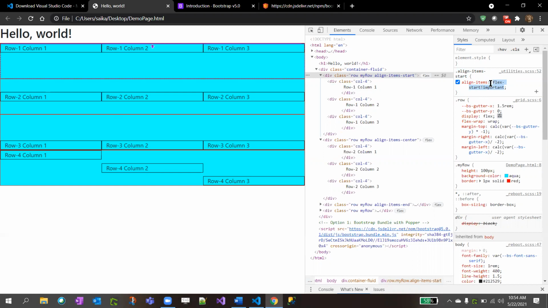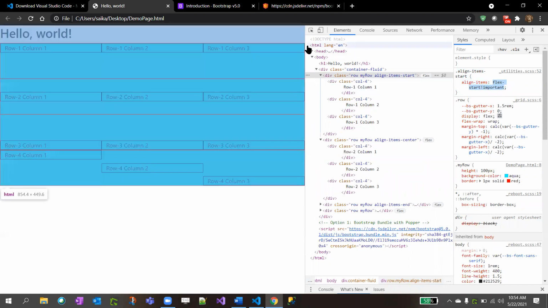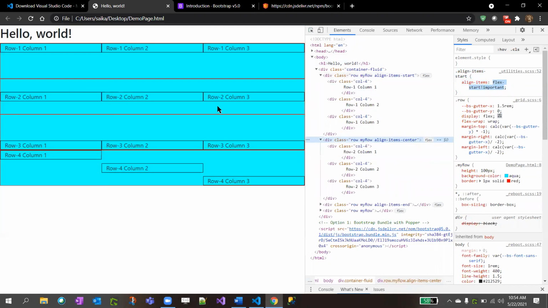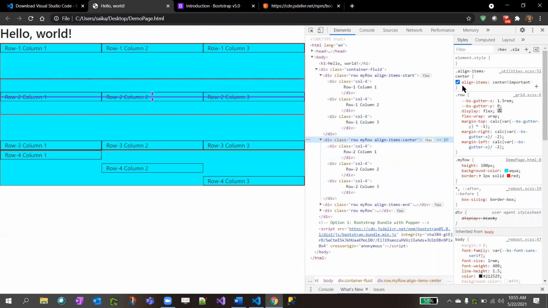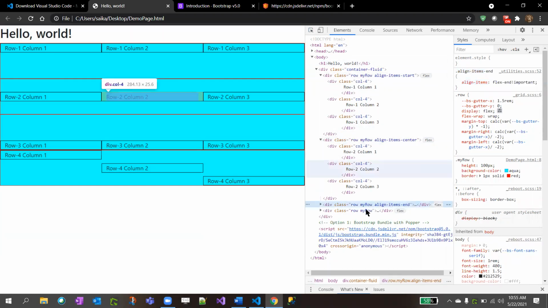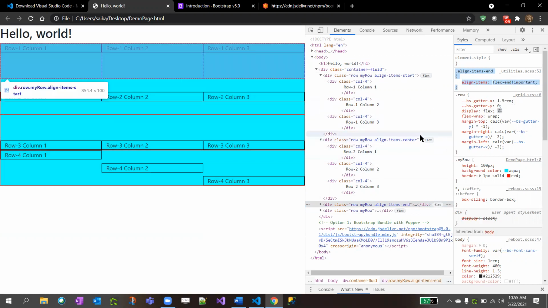Flex-start, they applied, that's why it's on the top. And if you inspect the second row, see, align-items-center is having align-items center. Clear? And similarly for align-items-end. See, this is applied by Bootstrap. We did not write this. We just need to declare that CSS name in the class in our div. It's clear, right?